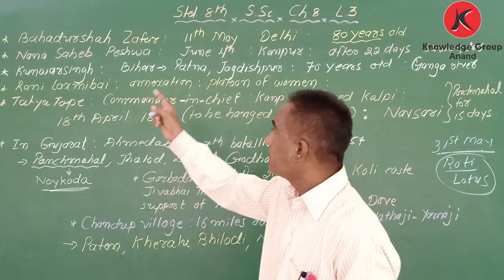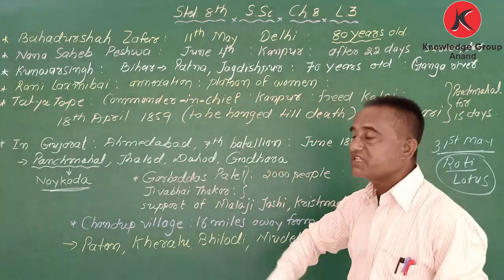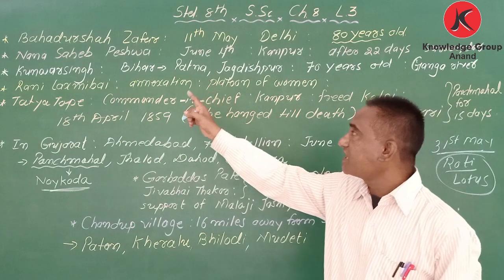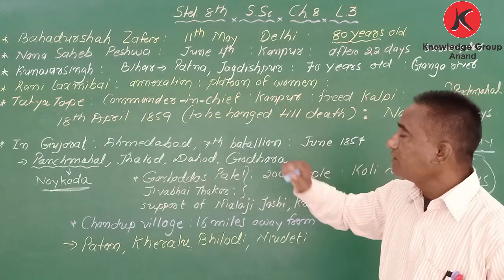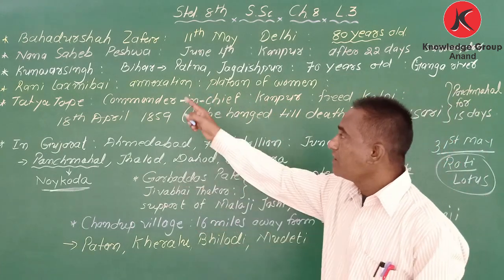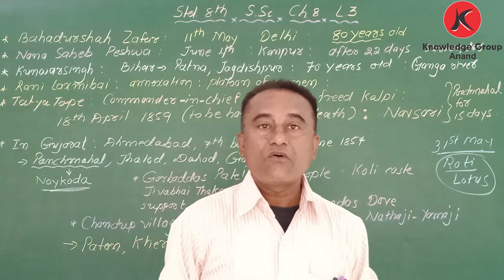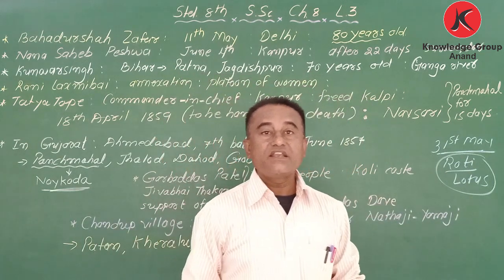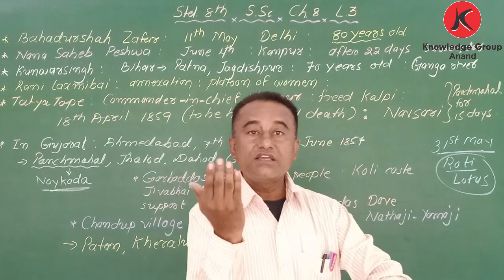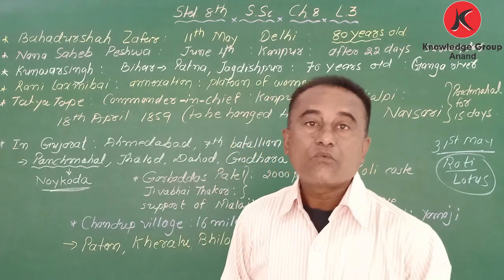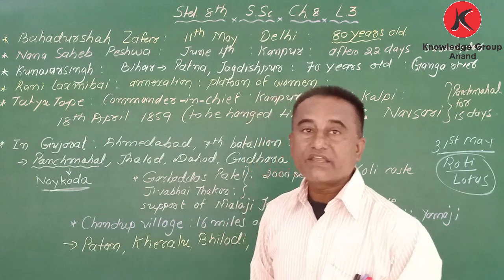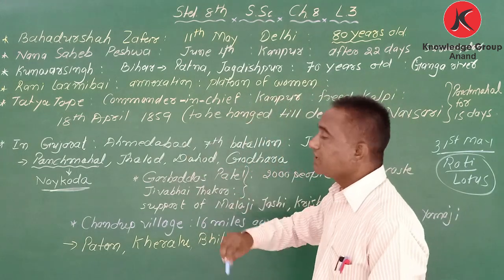So in Delhi, Bahadur Shah Zafar was there. In Kanpur, Nana Sahib Peshwa. In Bihar, meaning Patna and Jagdishpur, Kunwar Singh was the leader. Just I said about him, what happened. Why did he cut his elbow? For what reason? And how did he die? That I said. Next one, Rani Lakshmibai.